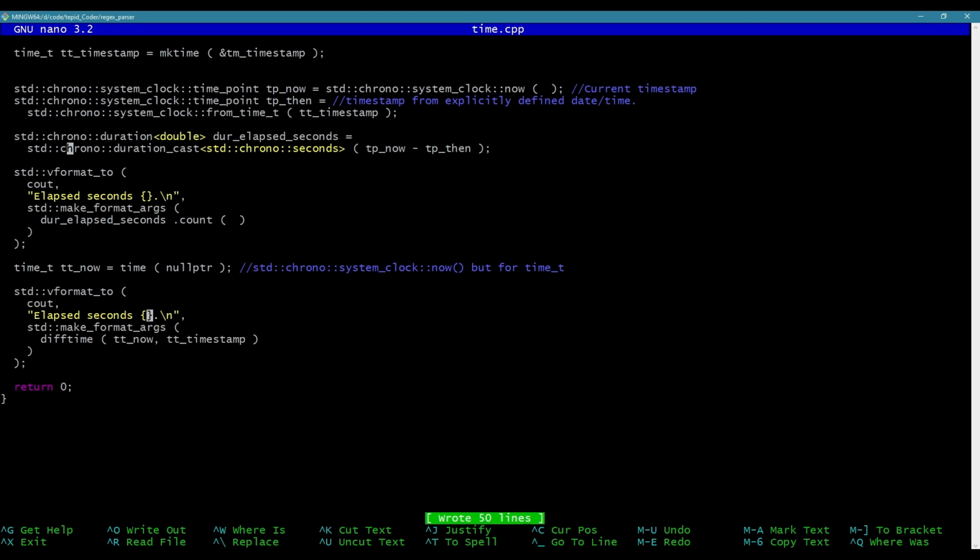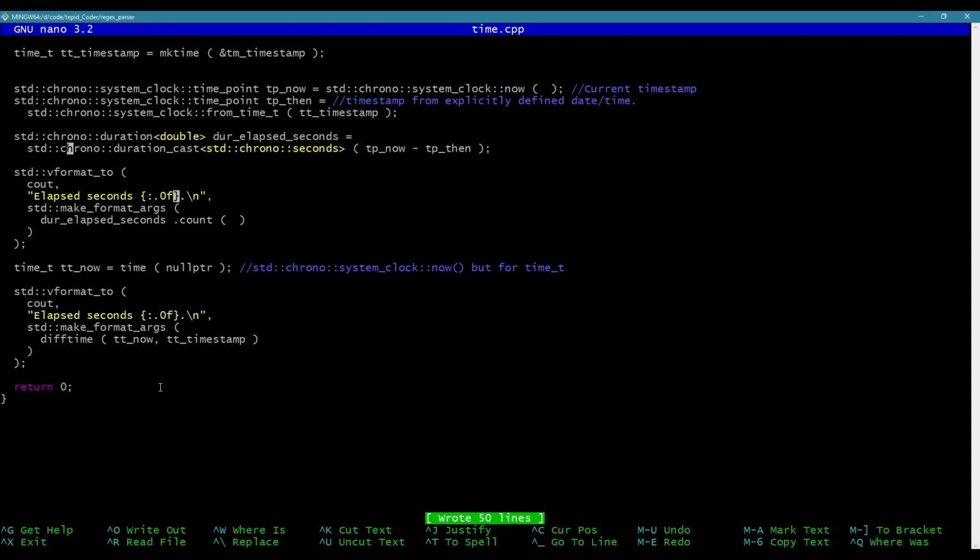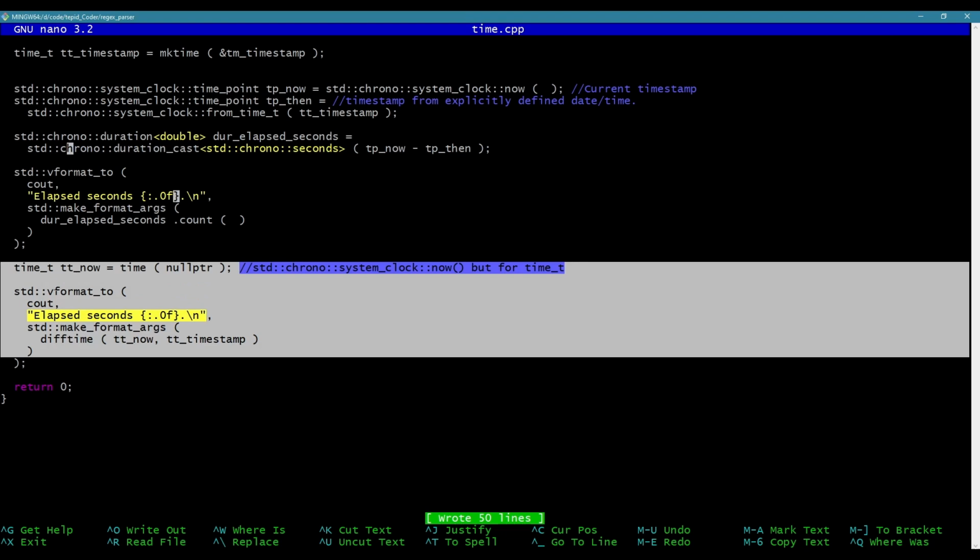And technically, I should do 0 points of precision, so it'll round to the nearest second. So let's actually do that, because it could have stuck that in scientific notation if it wanted to. Anyway, this method right here, I think is what I want to use.